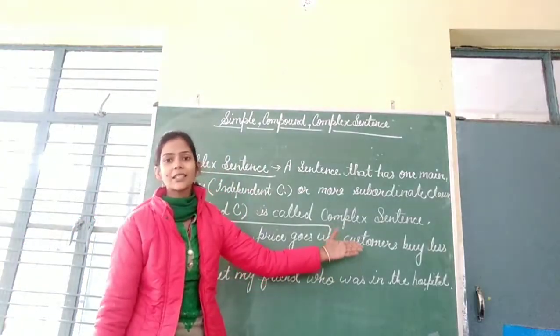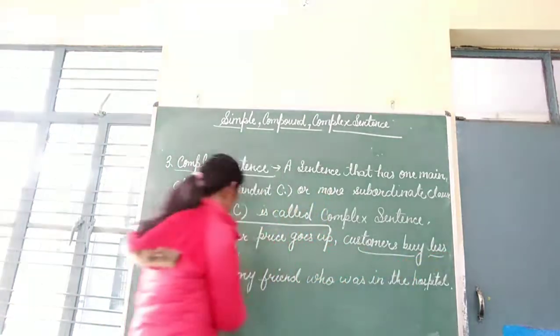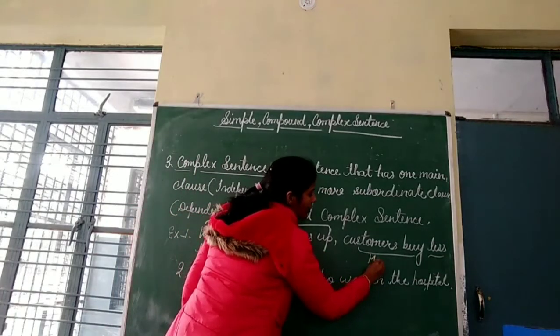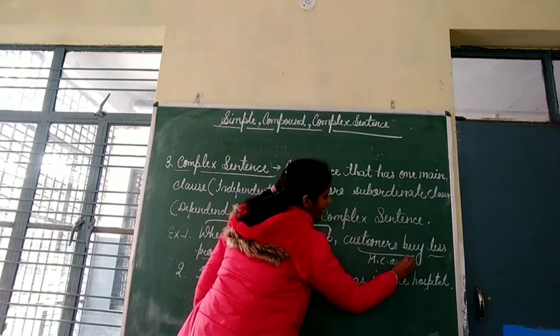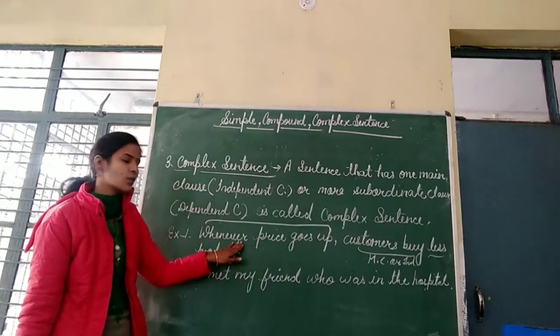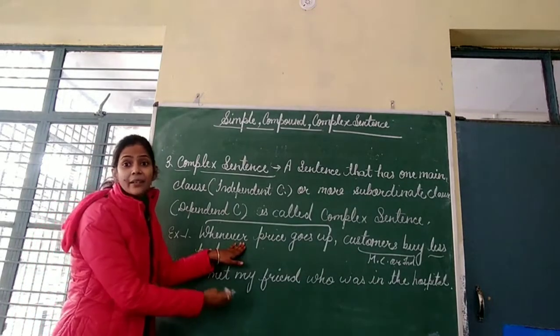This sentence is giving a complete meaning. So this is a main clause, or independent, and this is not a main clause. This is a subordinate clause, meaning a dependent clause.